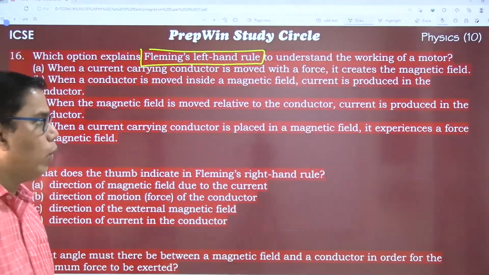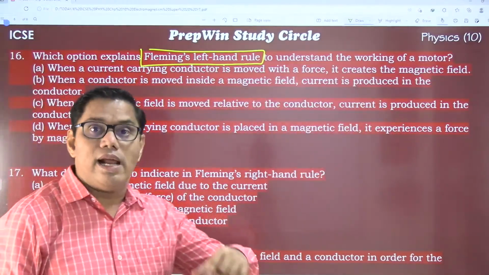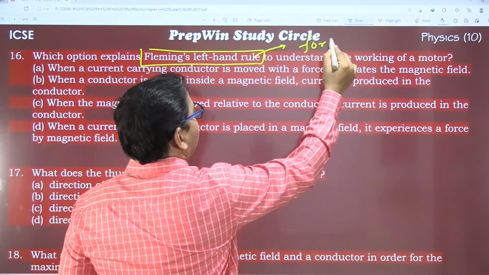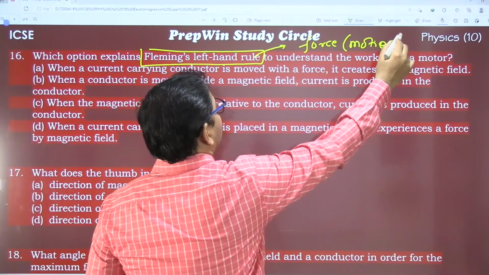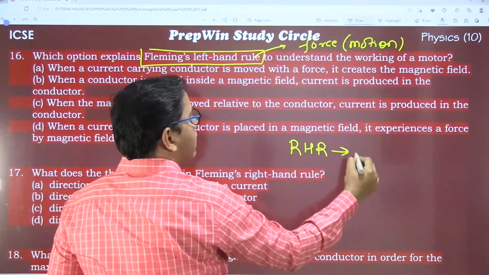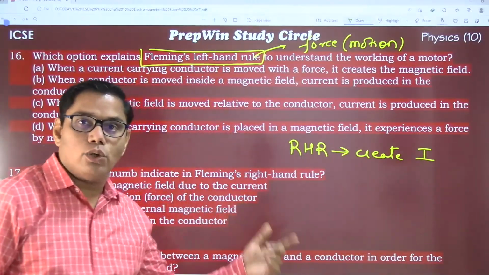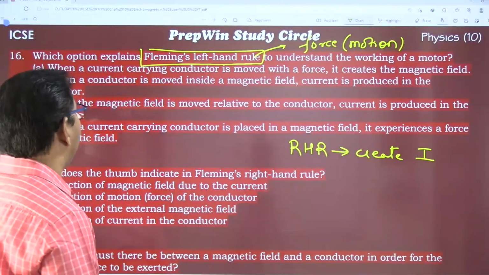No, it does not create a magnetic field. The left hand rule gives force or motion. The right hand rule creates current, and it shows the direction of the current induced or produced.